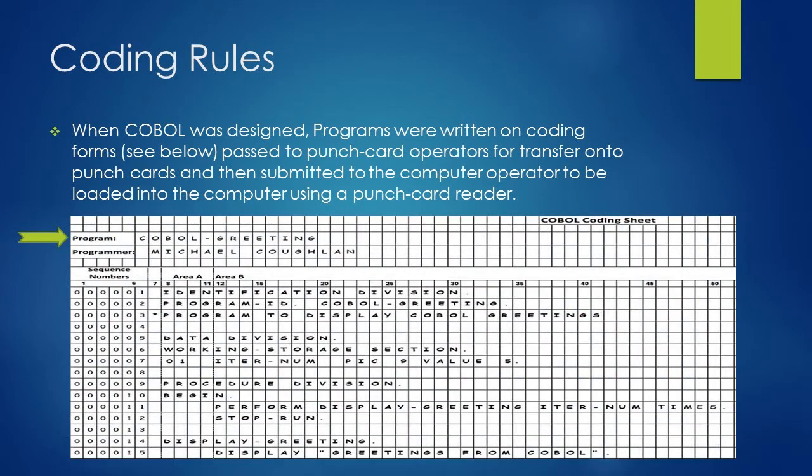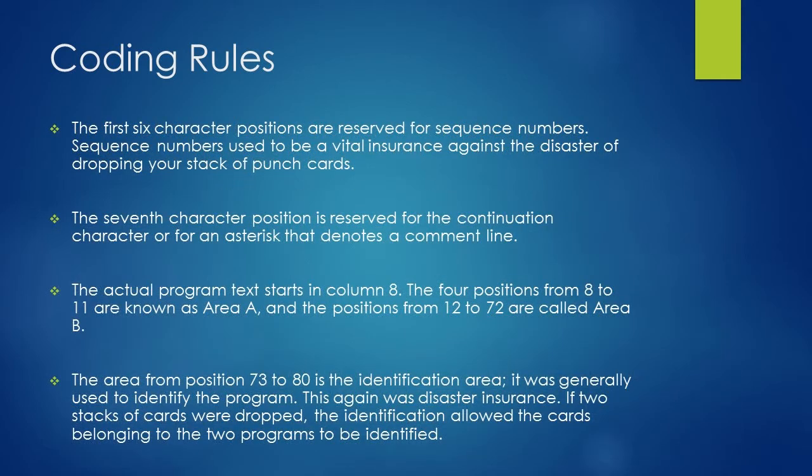This is an example of a COBOL coding sheet form. If you observe the sheet, it is divided into several columns. Each column can contain only one character. If you observe, some of the columns are reserved for sequence number, area A and area B. The first 6 character positions, or first 6 columns, are reserved for sequence numbers.